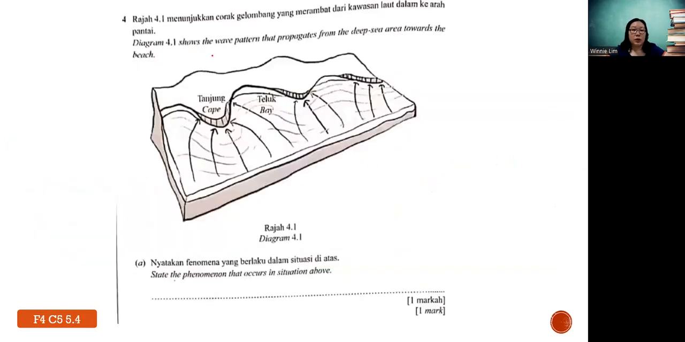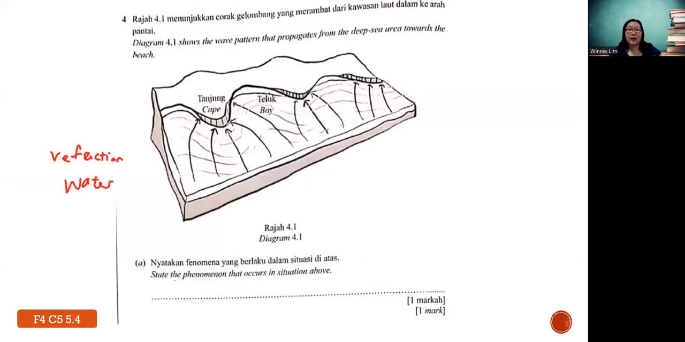Okay, next question is from Form 4, chapter 5, wave, on the topic of refraction of wave. Diagram 4.1 shows the wave pattern that propagates from the deep sea area towards the beach. State the phenomenon that occurs in the situation above. So I just mentioned this is under refraction of wave, right? Yes, indeed, a refraction of water wave occurs due to what? When they have different depth.